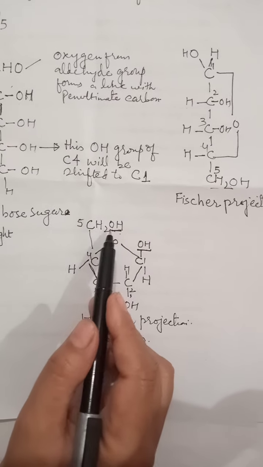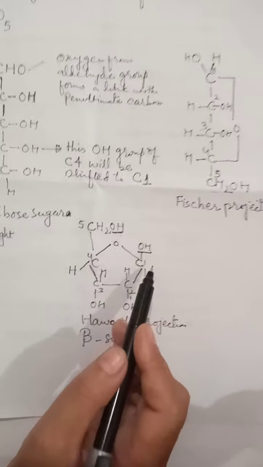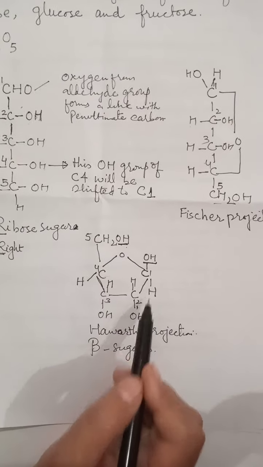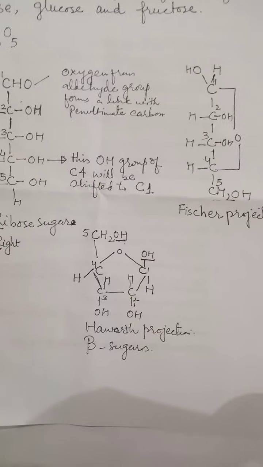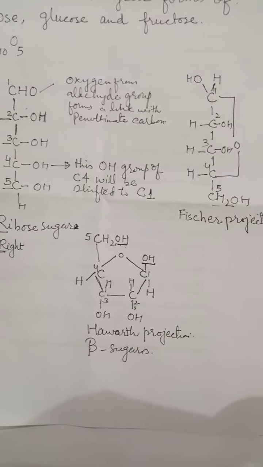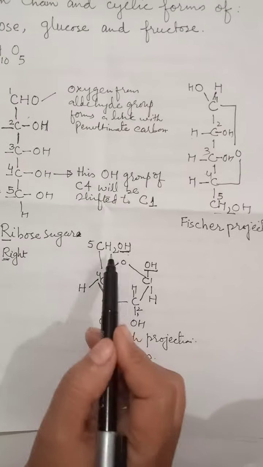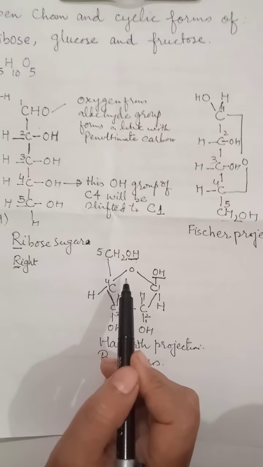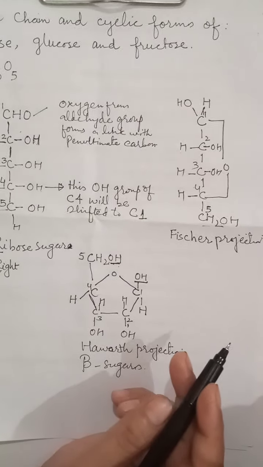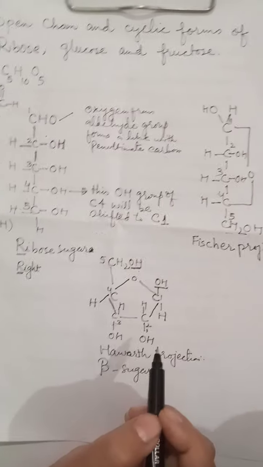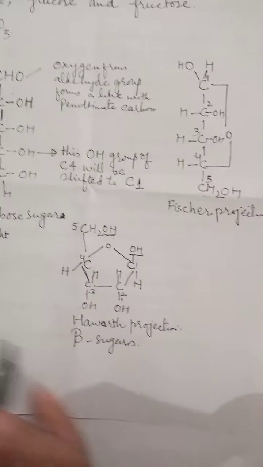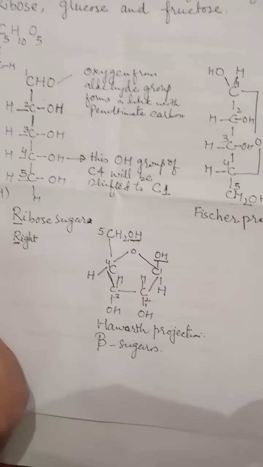And if the position of the hydroxyl group is different, like in one case it is in upward direction and in the other case it is in downward direction, then they are called alpha sugar. Alpha is opposite to beta. When they are on the same side, they can beat each other, so from this you can memorize this is beta. Okay, this is a simple trick to learn the chain form, Fischer projection and Haworth projection of ribose sugar. Thank you, students.